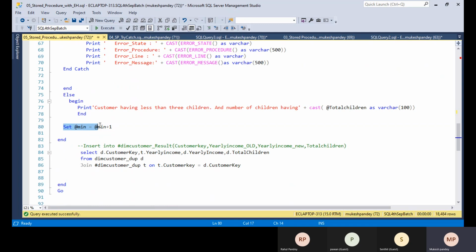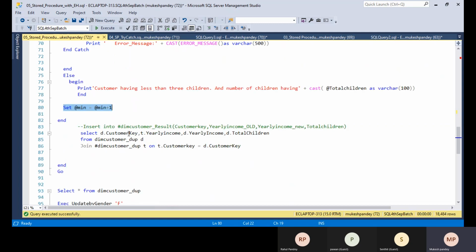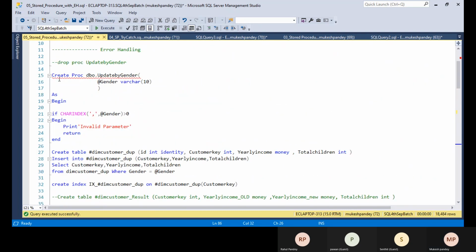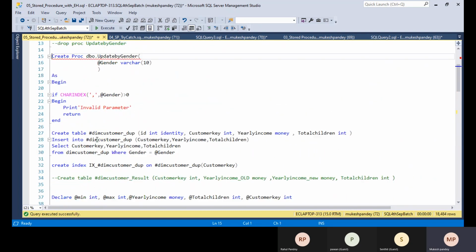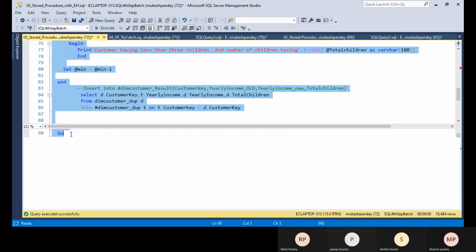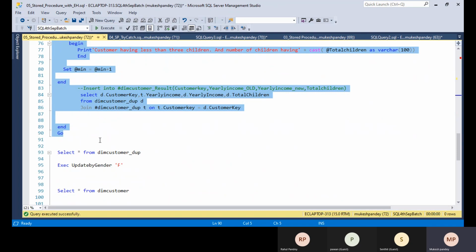And next, I'm incrementing the minimum, minimum equals minimum plus 1, and I'm also selecting the value from the updated temporary table. So I use the temp table to join. Whatever record is updated by the user, that value will be displayed in the output. So if you execute this part of the code, let's create the stored procedure first. Okay, so the stored procedure got created.